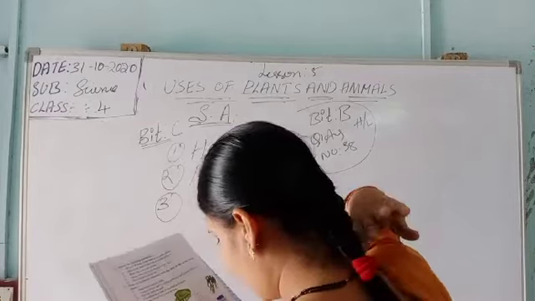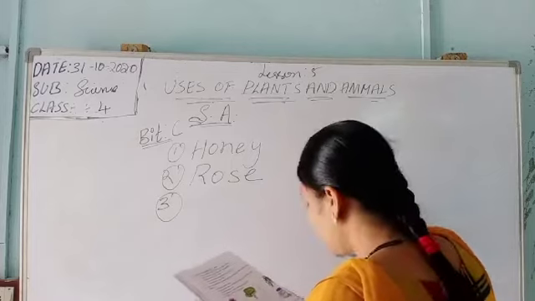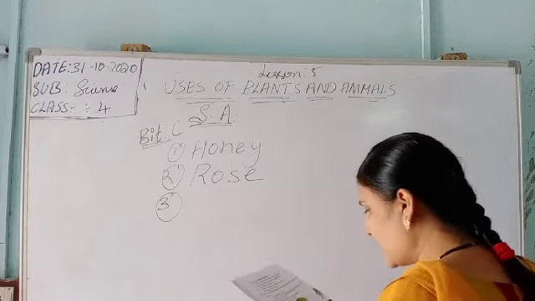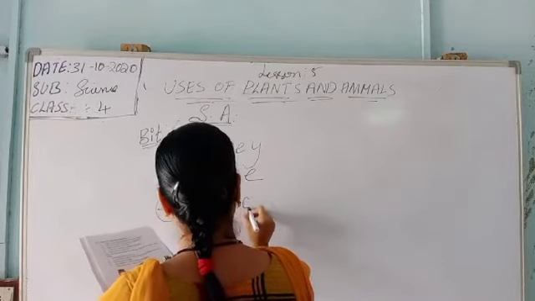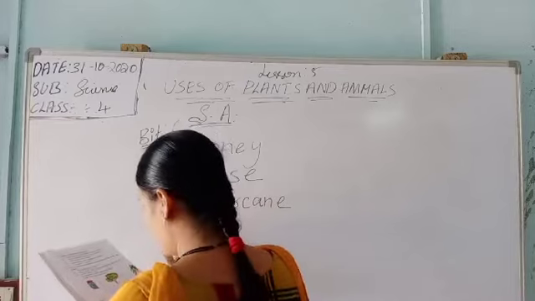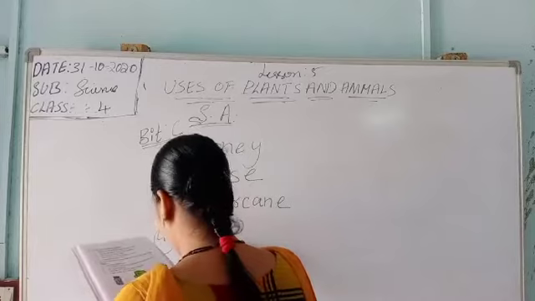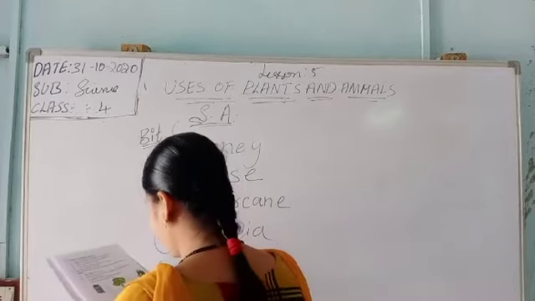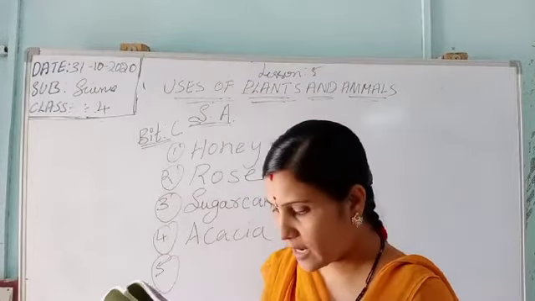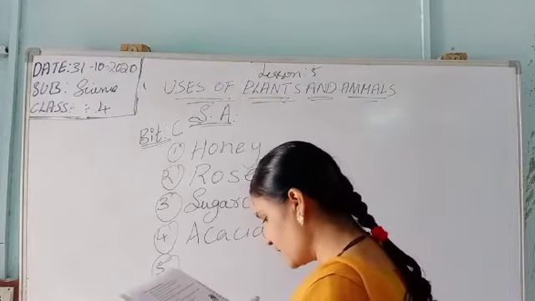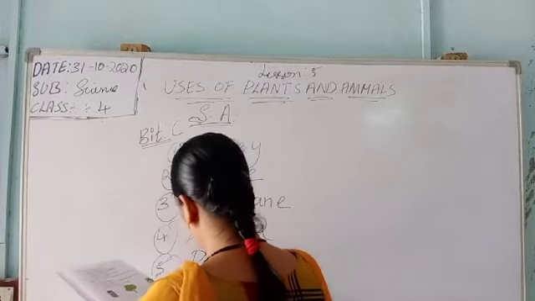The third one is, the stem of these plants is very sweet. Sugar cane. The fourth one is, these trees produce gum. Acacia. The fifth one is, these substances are used to make varnish and paints. Resins.